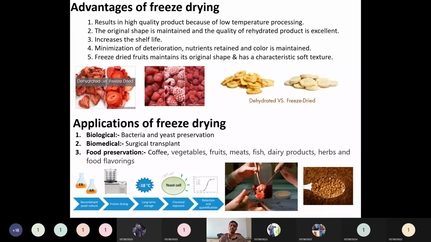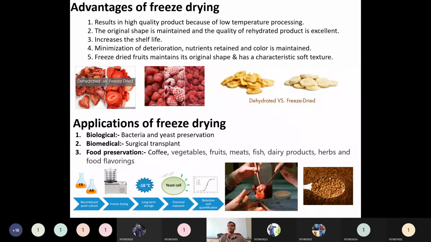So the original shape is maintained and the quality of the rehydrated product is excellent. Whatever the shape is, that shape will be retained to a maximum extent. After rehydrating, once again we just add water to that product, and the quality will be the same as in the raw product. So it will be absorbing the same amount of water.